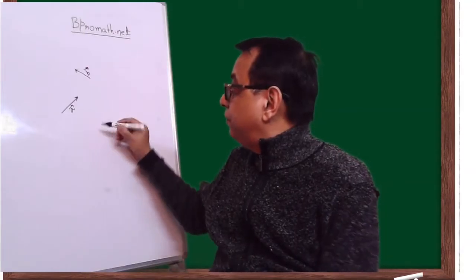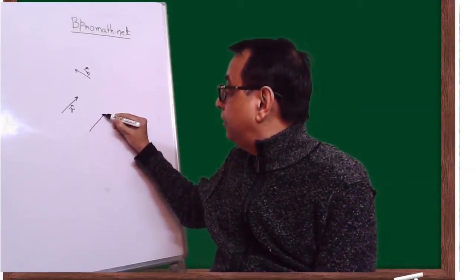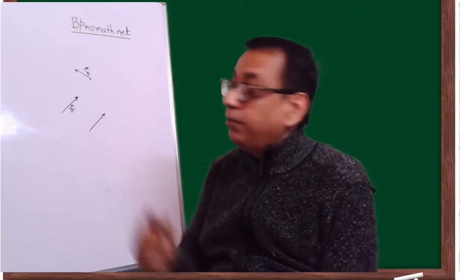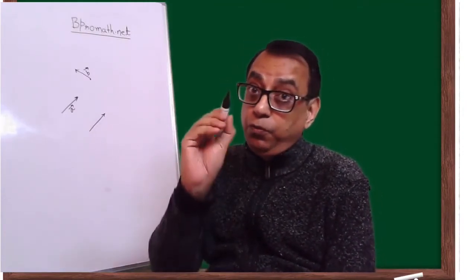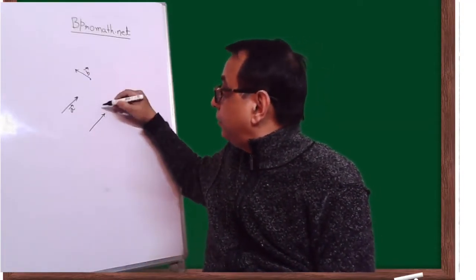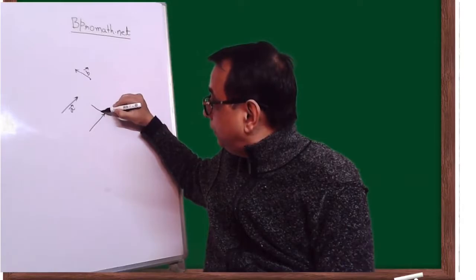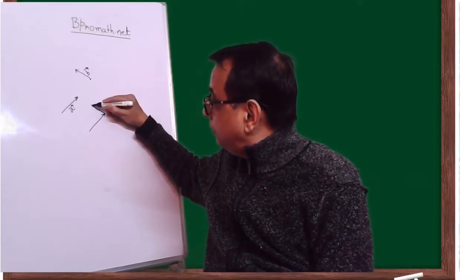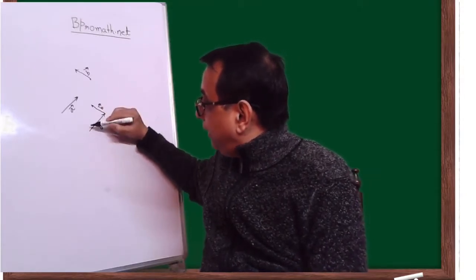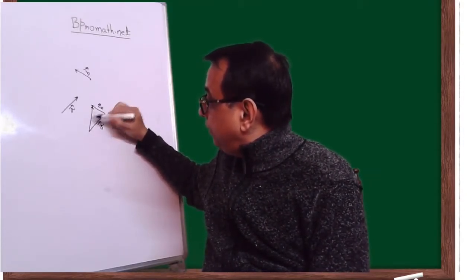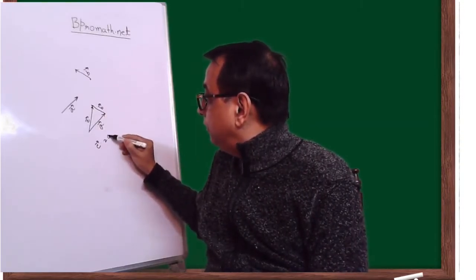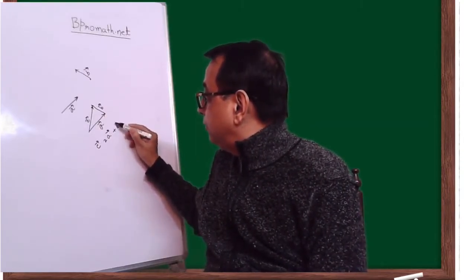The rule is, first you draw A, then whatever is the terminal point of A, you put the initial point of B there and draw a parallel to B. So this becomes A and this becomes B, and the addition A plus B will be given by this vector. So C is equal to A plus B.